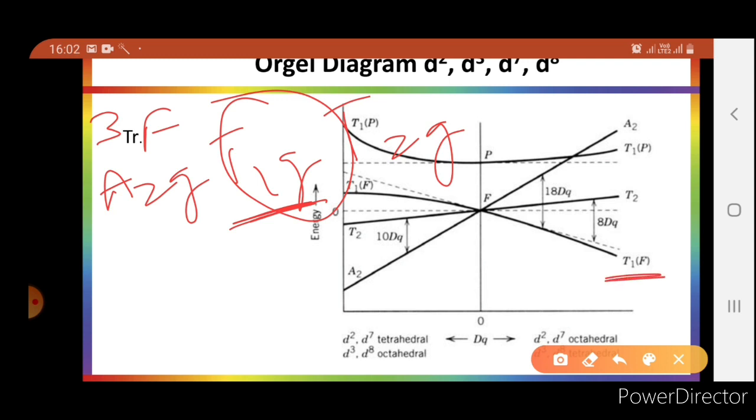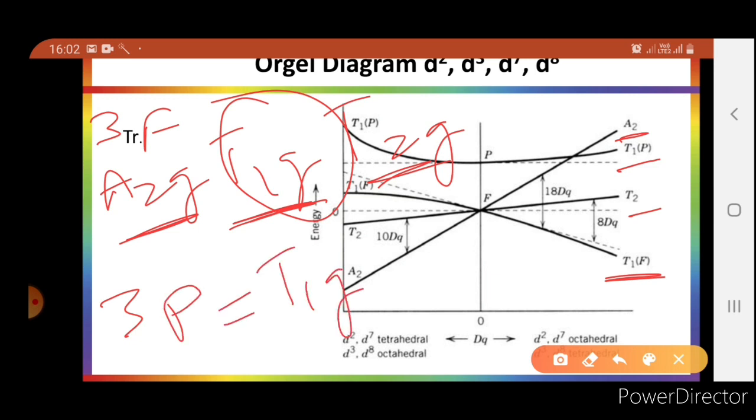The T1g will be ground term, and T2g and A2g will be excited term. G is not written here because it is also for tetrahedral, so g has been omitted, but when you use it only for octahedral, then you have to write g here. So T1g, T2g and A2g, and this T1g is from 3P.